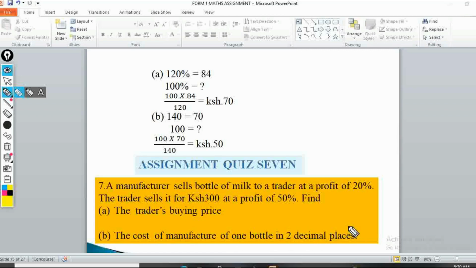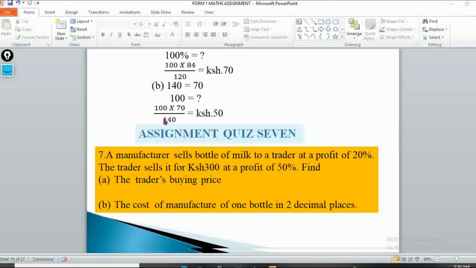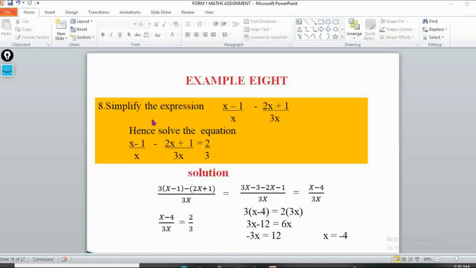Thank you. Now let's move to example 8. In example 8 we have: simplify the expression x minus 1 over x minus 2x plus 1 over 3x. Hence solve the equation x minus 1 over x minus 2x plus 1 over 3x, everything is equivalent to 2 over 3.